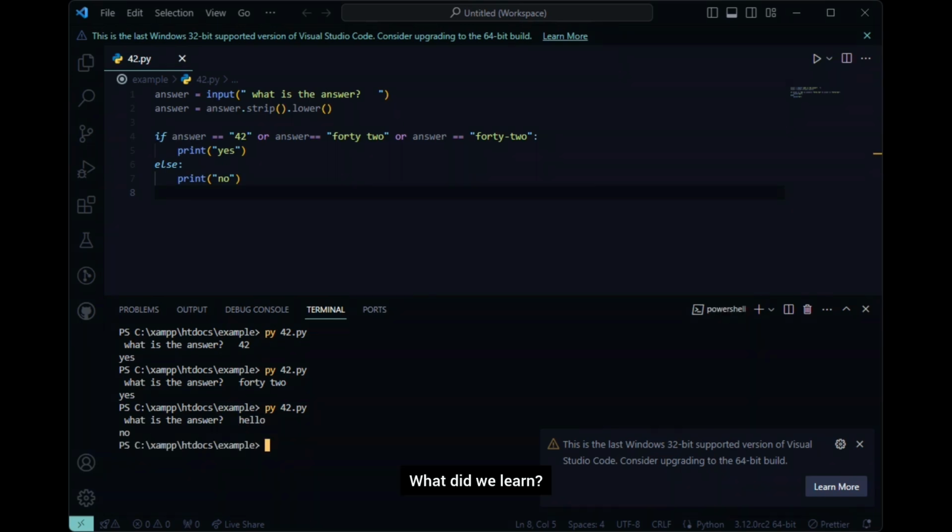What did we learn? We learned input and variables. We used a string and methods. If statements are very powerful.